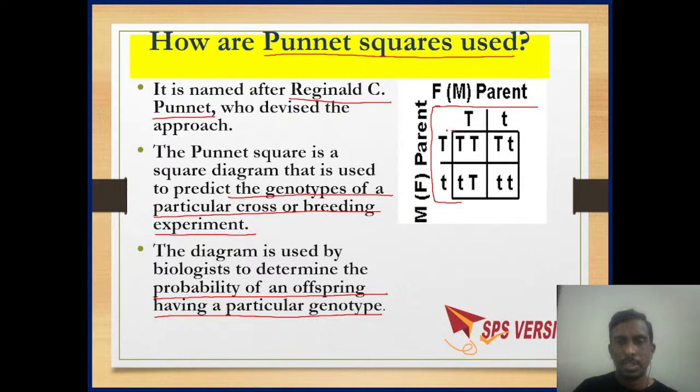When you cross them in the Punnett square, these two will get capital T. So a Punnett square can be used to predict the genotypes of a cross breeding experiment, as well as to determine the probability of an offspring.